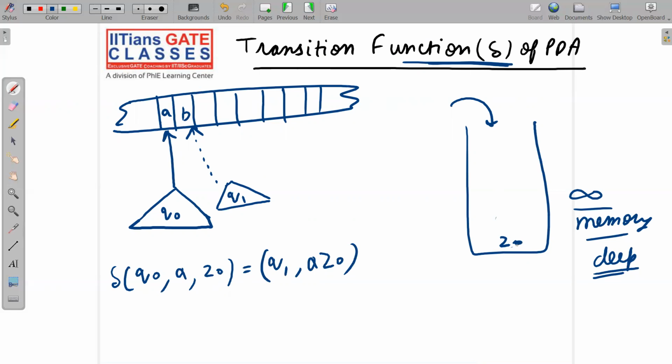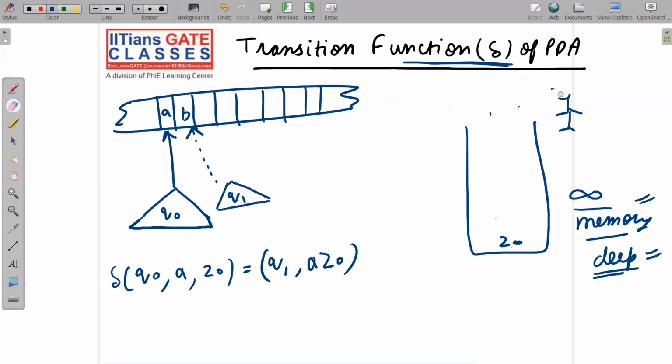Without popping, you cannot read it, because I am assuming that this stack is of infinite memory and very, very deep. You cannot say that you have seen Z naught here. Because it is very deep, you cannot see with your eyes. So you have to pop it, then you can read it.